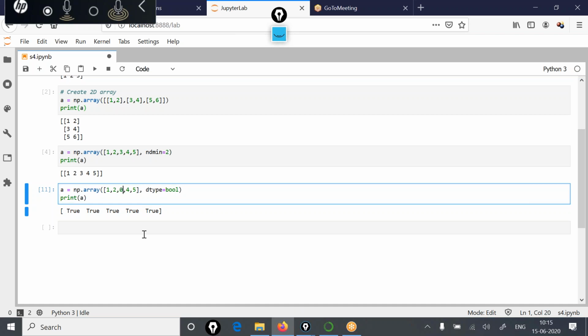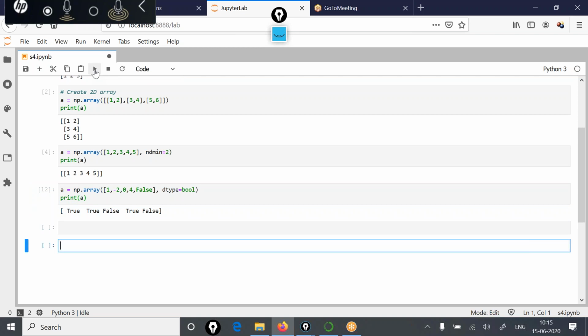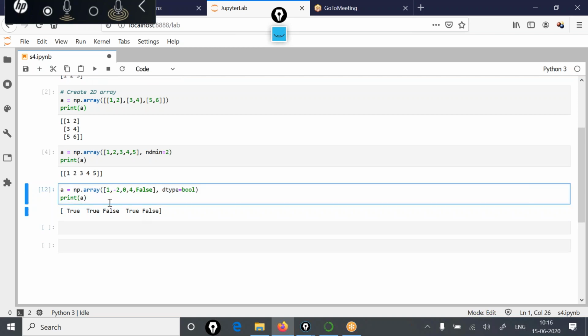But if I make this third element 0, and let's say this fifth element as false, and the second element, let's say we make it negative, see what kind of response we get from the system. So now you would be getting it as true, true, false, true, true.